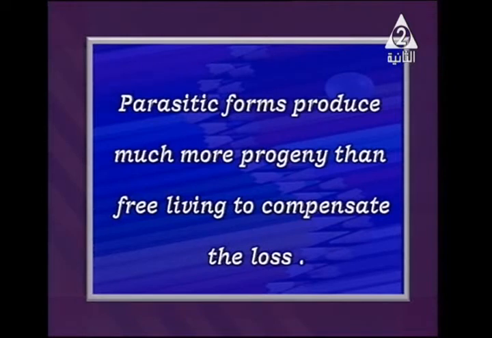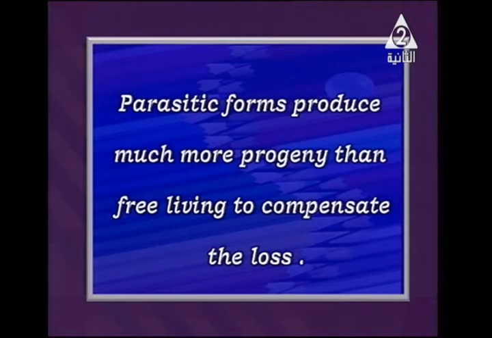Parasitic forms produce much more progeny than living organisms that live in free form. The reason is to compensate, meaning to return back, the number lost of their offspring or eggs, and so on.